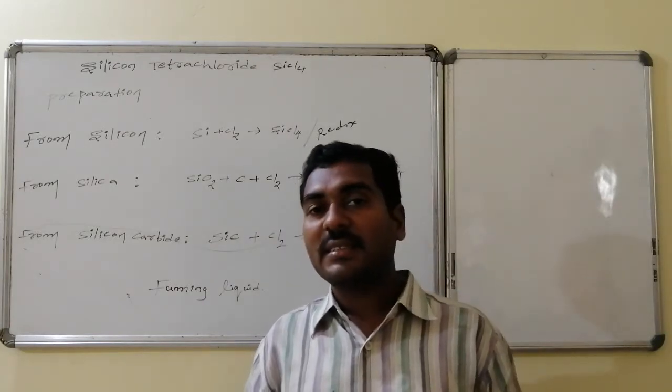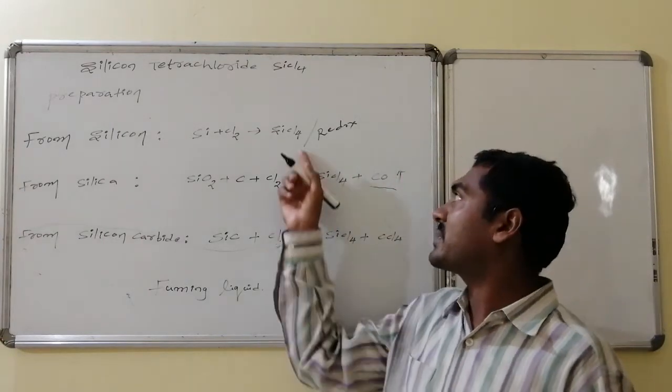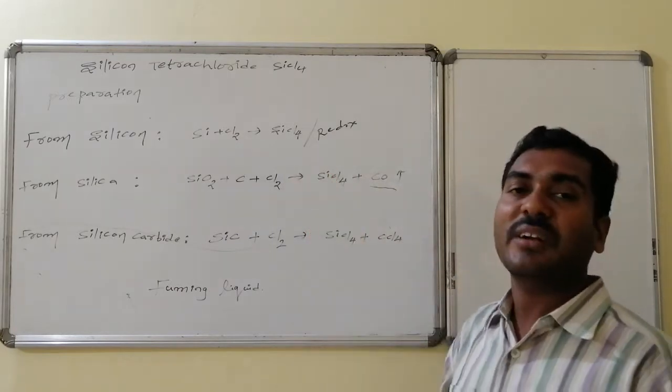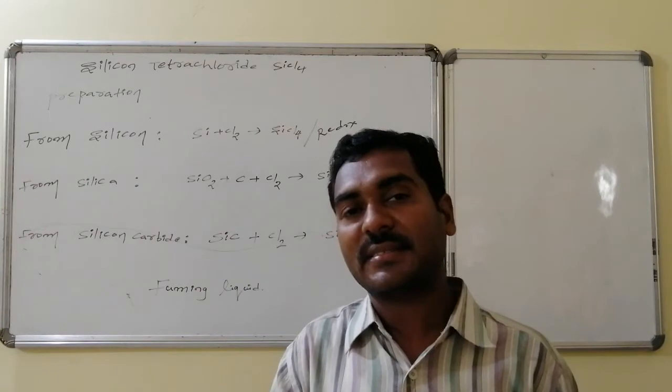The next one is silicon on reaction directly with dry chlorine gas, which leads to the formation of silicon tetrachloride. In this reaction, silicon undergoes oxidation, chlorine undergoes reduction. Hence, this reaction is an example of a redox reaction.